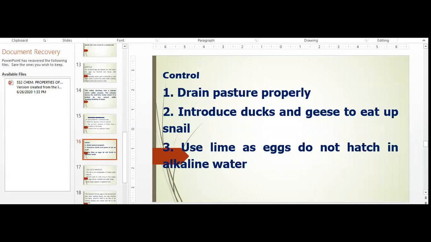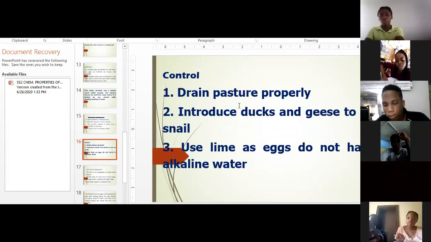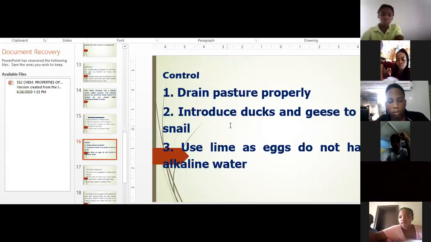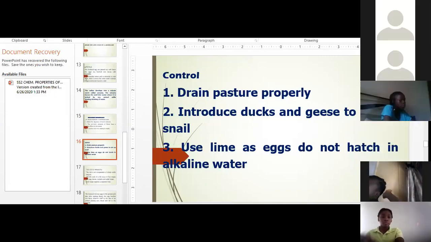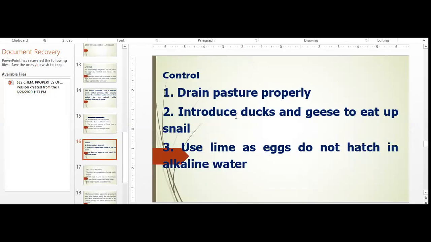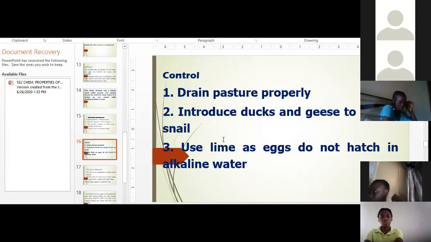Now, listen, I want you to listen. I said the second point is, Ezema, this is your question. David and Daniel, Ezema, please listen to my question. Now, remember last time we looked at pests and diseases, isn't it? And then we also looked at the control. Now, I said number two, introduce ducks and geese to eat up the snail. What kind of control is this statement? Ezema. What kind of control is this statement?